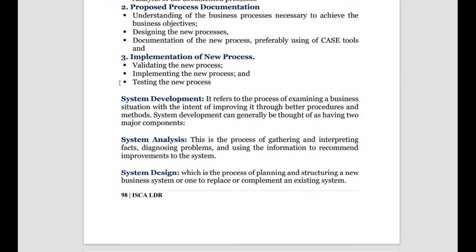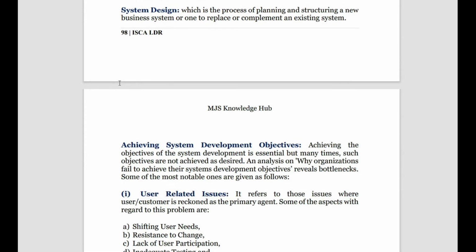So what is analysis? Analysis means the process of gathering and interpreting facts, diagnosing problems, and using the information to recommend improvements in a system. Okay, so you're gathering and then diagnosing. Design, then, is a process of planning and structuring a new business system or replacing the existing one, right?